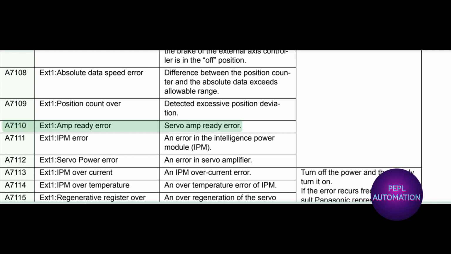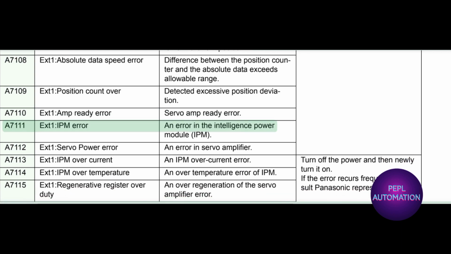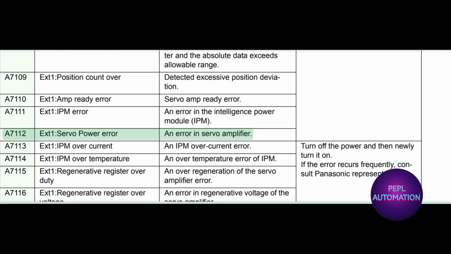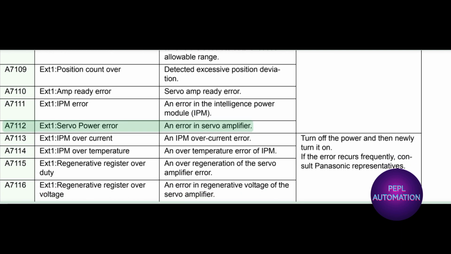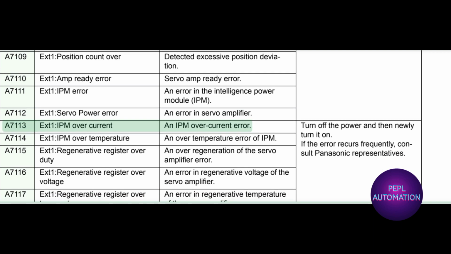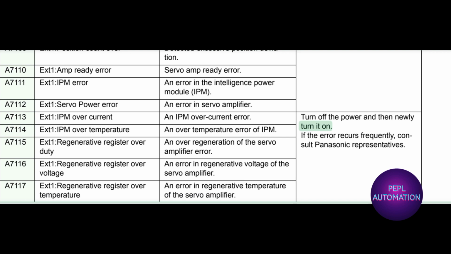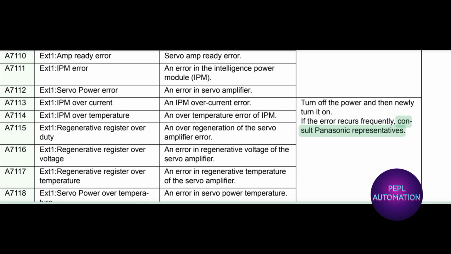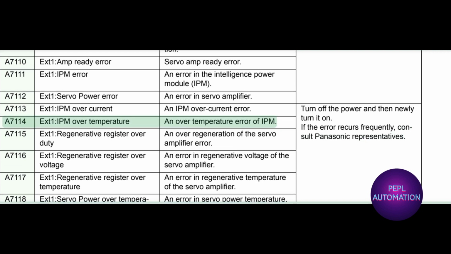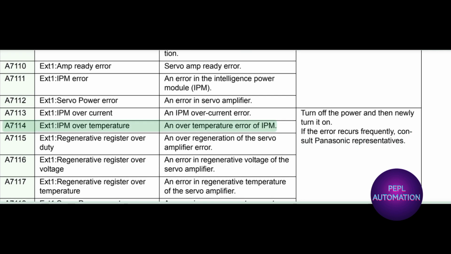A7110X1 amp ready error. Servo amp ready error. A7111X1 IPM error. Error in the intelligent power module IPM. A7112X1 servo power error. Error in servo amplifier. A7113X1 IPM over current. IPM over current error. Turn off the power and then newly turn it on. If the error occurs frequently, consult Panasonic representatives. A7114X1 IPM over temperature. Over temperature error of IPM.